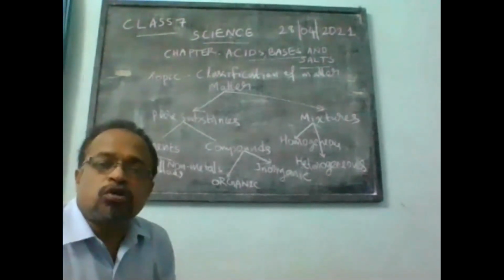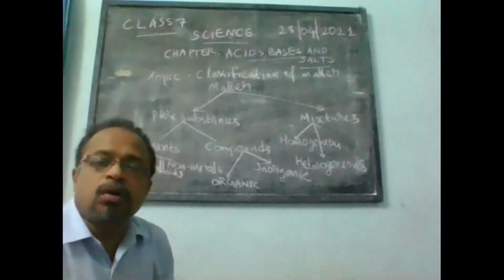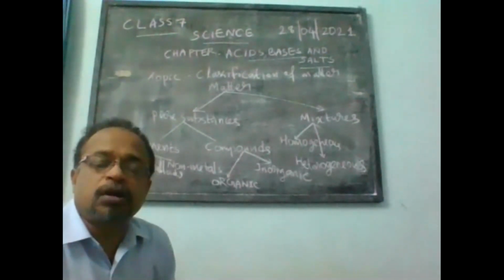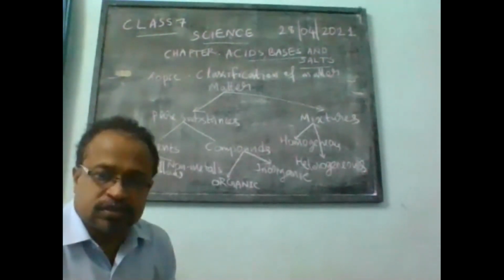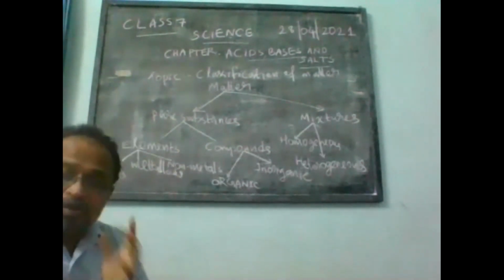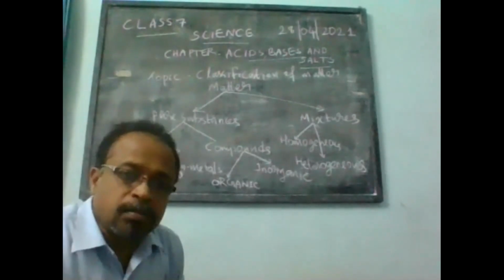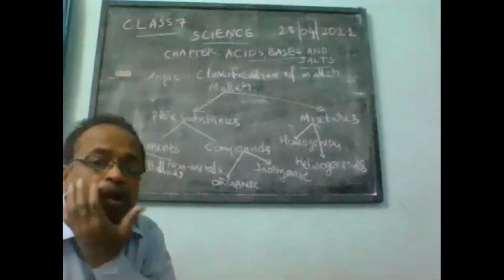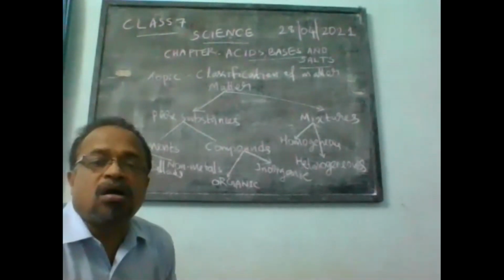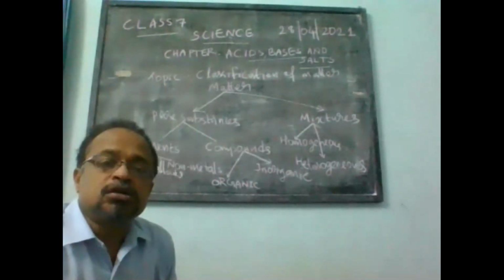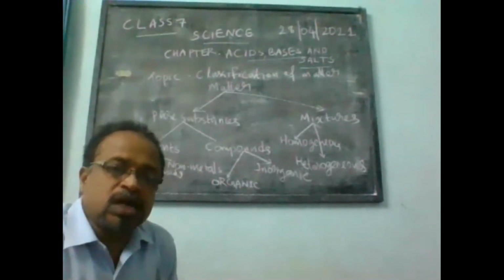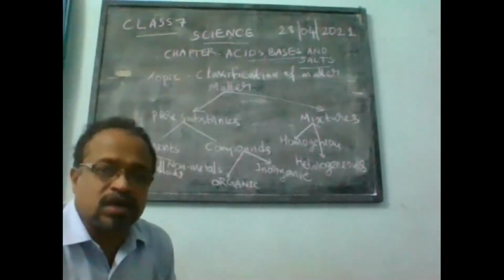That means for 2 parts by volume of hydrogen, there will be 1 part by volume of oxygen. So what I mean to say is that compounds are pure substances that are made up of one kind of molecules only, which is constituted of more than one kind of atoms.